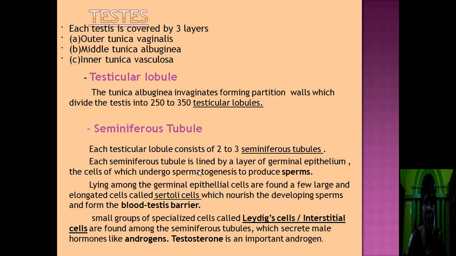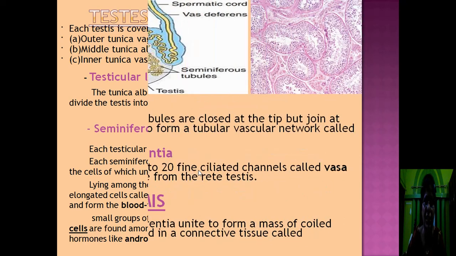Then there are small groups of specialized cells called Leydig cells or interstitial cells. These are found among the seminiferous tubules. These cells secrete male hormones, which are called androgens. Testosterone is an important androgen which helps in the process of spermatogenesis.